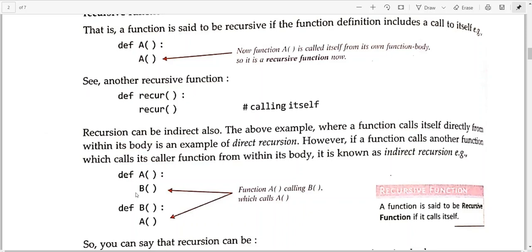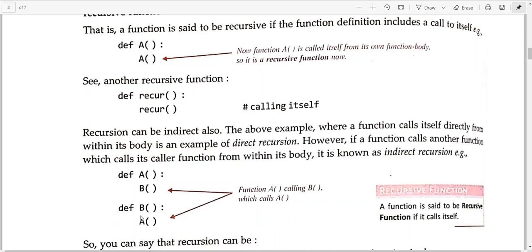Now you see this example, def a. We are defining the body of function a. Inside it I am calling b, and when you go inside b, see, whenever a function call comes, it takes you to the function definition. So you will be taken here. Inside the function definition of function b, you are calling a. So again it will go here and call b, and it will be transferred here, and then again. So indirectly a is being called again. So again recursion is taking place, but indirectly.